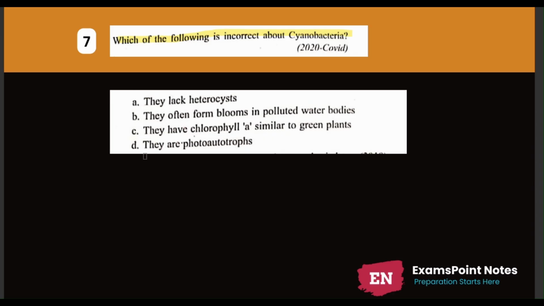Cyanobacteria have chlorophyll a similar to green plants and are photosynthetic autotrophs. Some of these organisms can fix atmospheric nitrogen in specialized cells called heterocysts. Hence the answer of this question is A. They lack heterocysts. Next question.